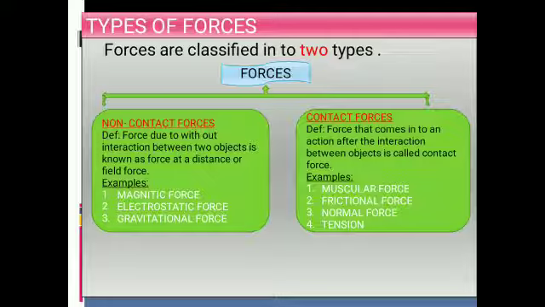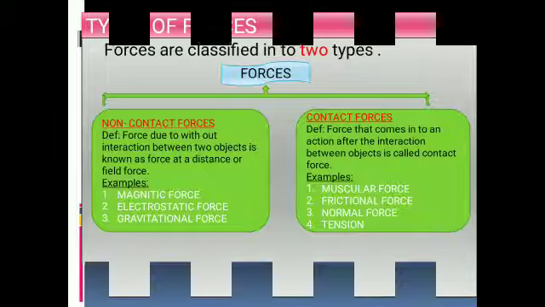Suppose to perform any action between the objects, there is no need of any contact between the objects. Without contact only, the action will be performed. Such a type of forces are called non-contact force. So the definition is: force due to without interaction between two objects is known as force at a distance, or field force. Examples of non-contact force are magnetic force, electrostatic force, gravitational force.